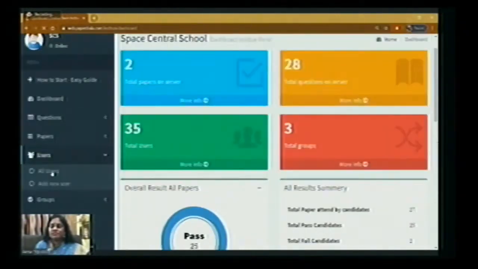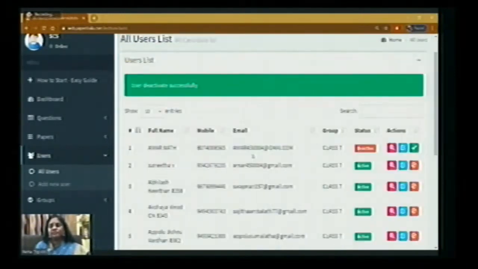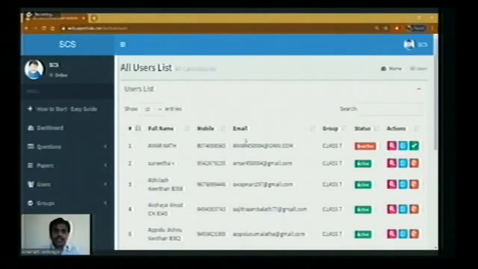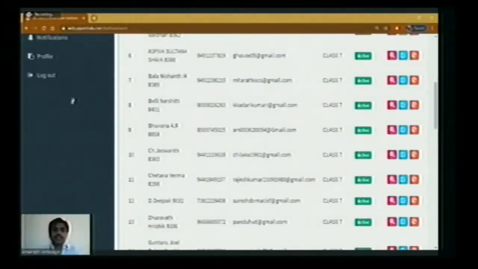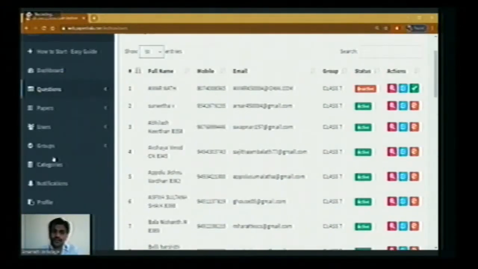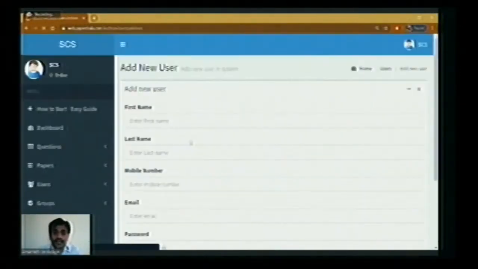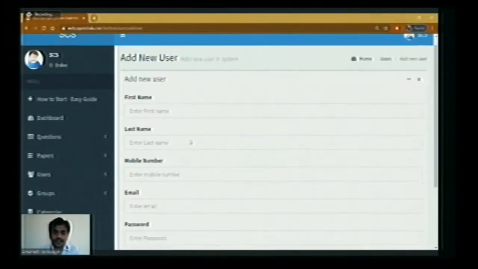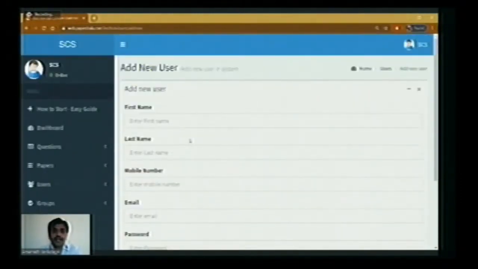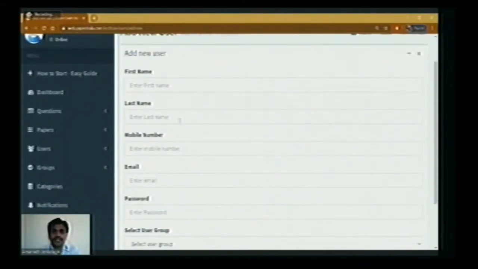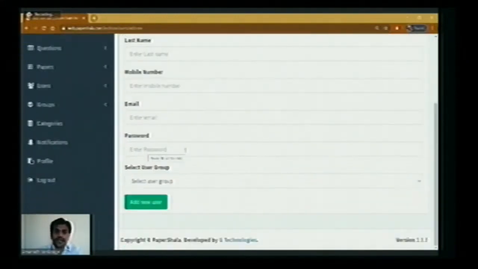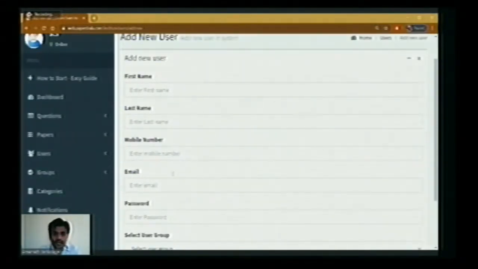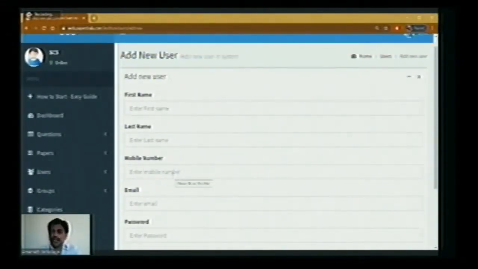Now, users. When you click on users, you'll have all users, add new user. See here, all users. These are the users we have already added. These many users we have. You can deactivate them, you can activate them. If you want to add a new user, I hope this is a very crucial step in registration. So adding a new user. If you see this list, you have first name, last name, mobile number, email ID, password. As an admin, you can update all these details.